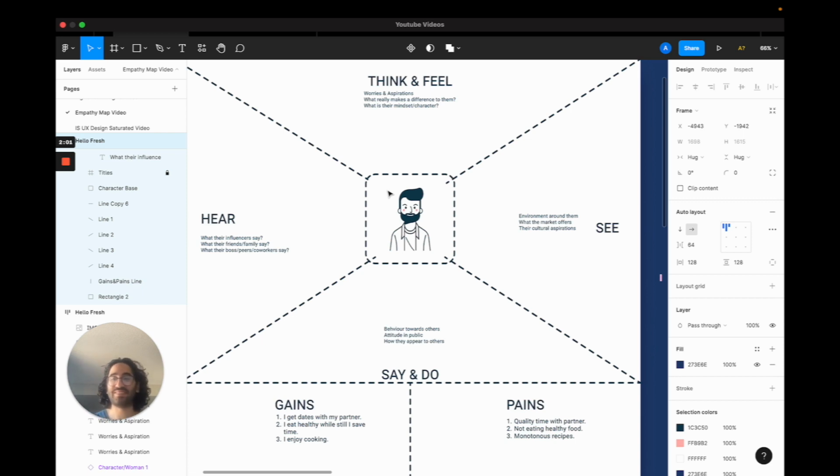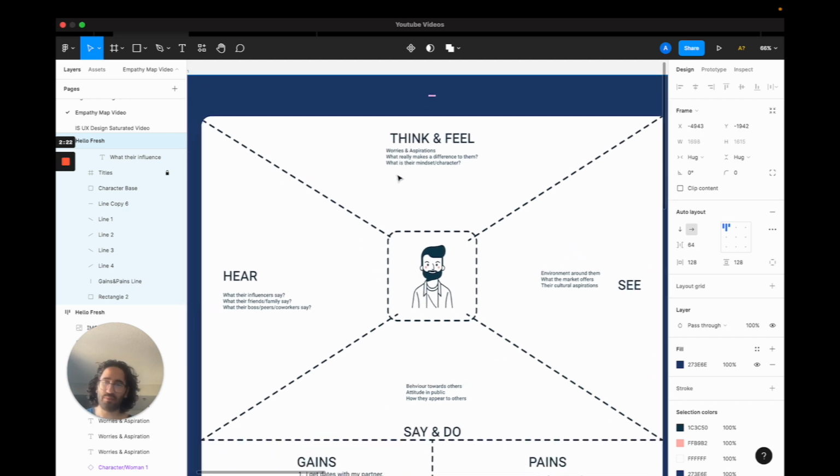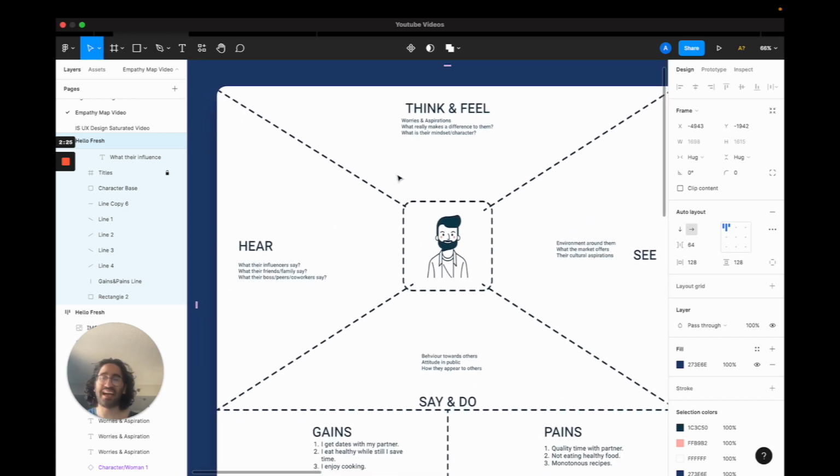And see is basically what is their environment when they are going to use your product, meaning are they going to use it when they are taking the subway, are they going to use it when they're at the office, and what your competition looks like here in terms of the problems that you are trying to solve. Think and feel is the hardest part, and the reason is you are making assumptions of what a person is thinking, and this should really rely on observations from the user research you did. If you've seen somebody was nervous when you were asking them questions about their pains or goals about the project, then you might jot down, okay, they might actually feel anxious when they are using this type of product.